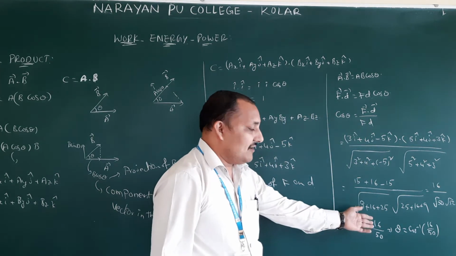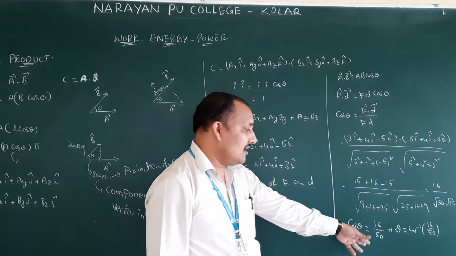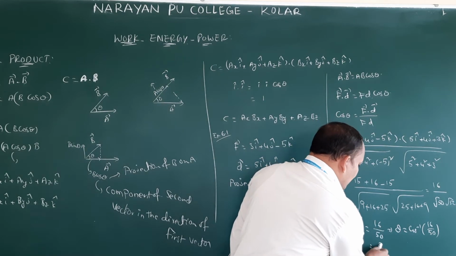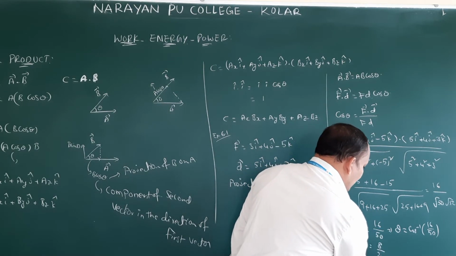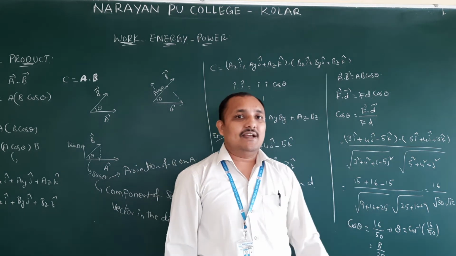Let us assume something here, 1 by 2 equal. 1 by 2 means cos 60 is 1 by 2. Like that you can solve, otherwise you can solve here. Still if you want to cancel, you can cancel. So 8 2s are 16, 25. 8 by 25, you can also write cos inverse 8 by 25.